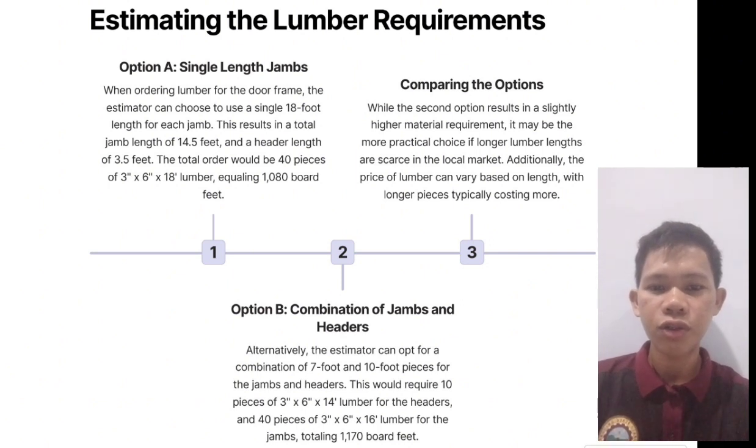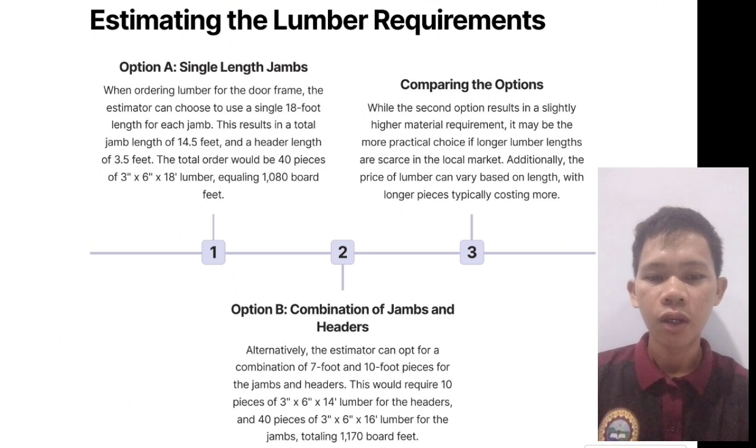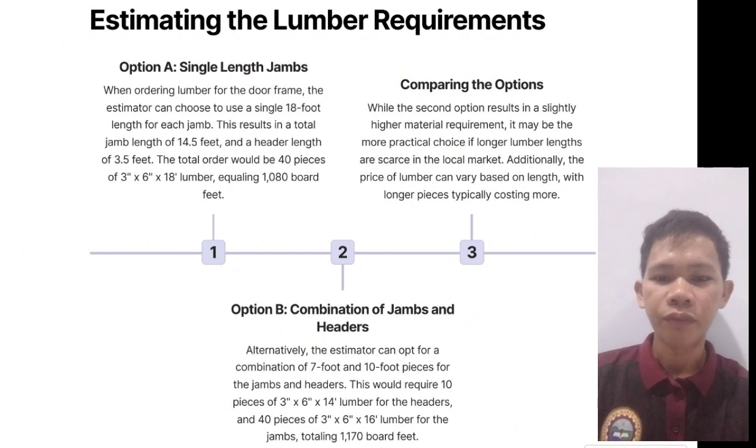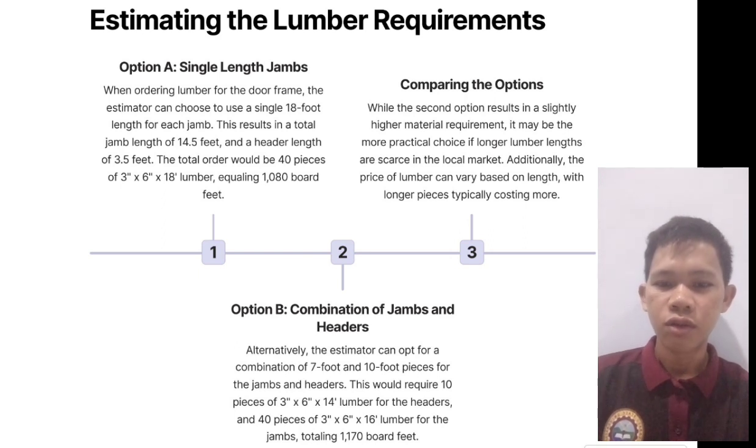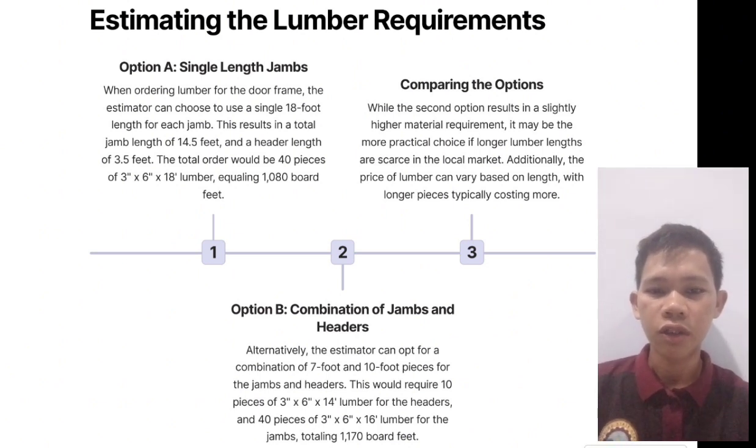This results in a total jamb length of 14.5 feet and a header length of 3.5 feet. The total order would be 40 pieces of 3 by 6 by 18 lumber, equaling 1,080 board feet.